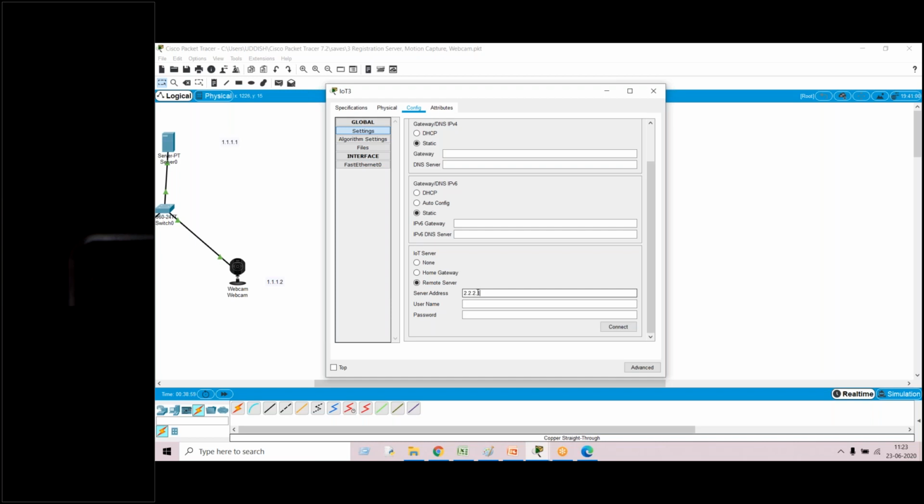Now you give the address of the server and give user ID and password, and click on connect.